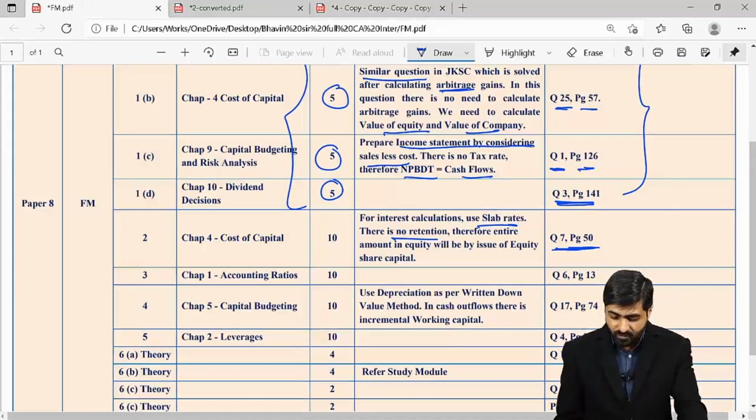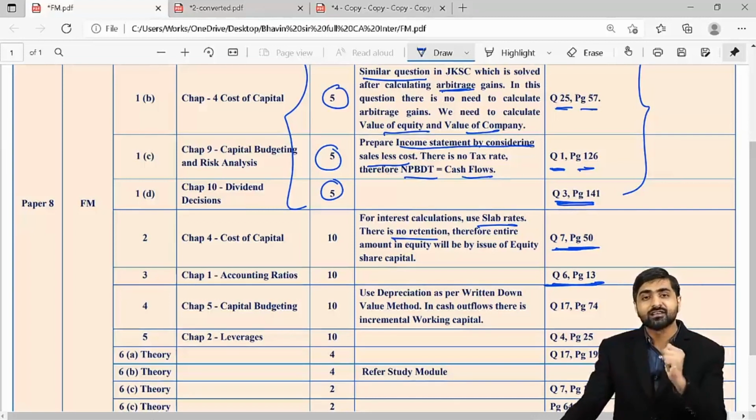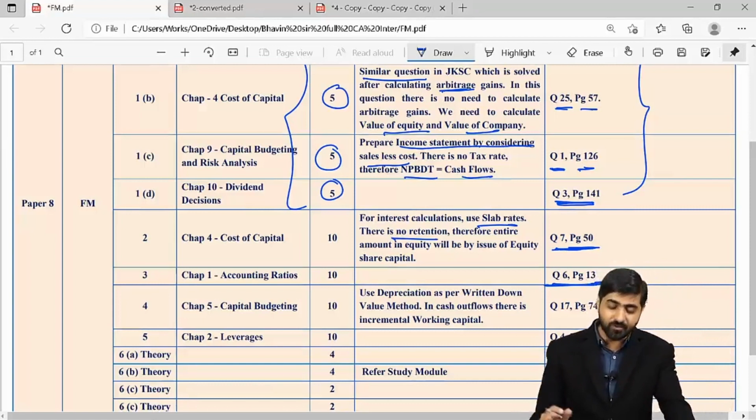And as I told you, this entire question is similar to your JKSC question number 6, page number 13. So you can just refer to this particular question and solve this. Only the figures are different, everything else is the same. I'm telling you that you'll really enjoy this while solving.